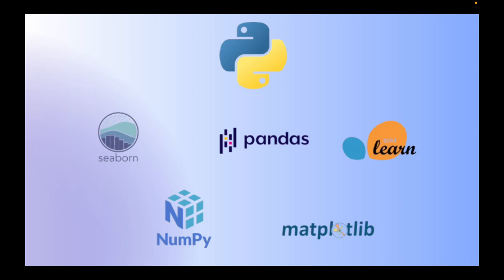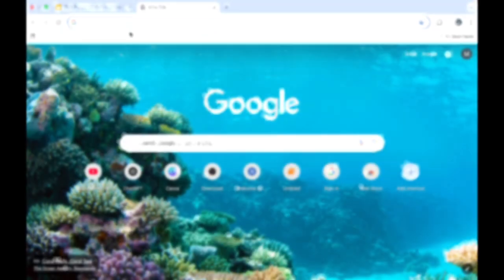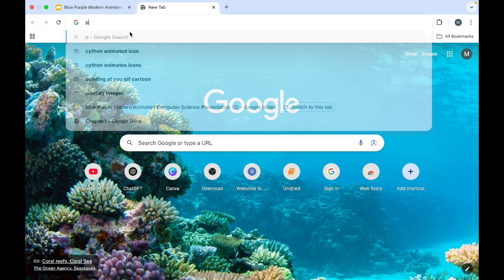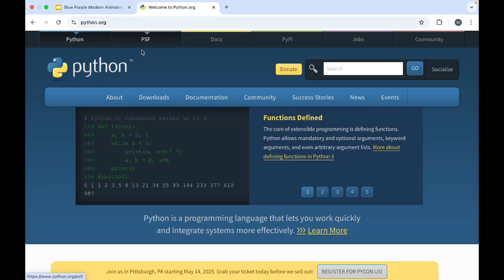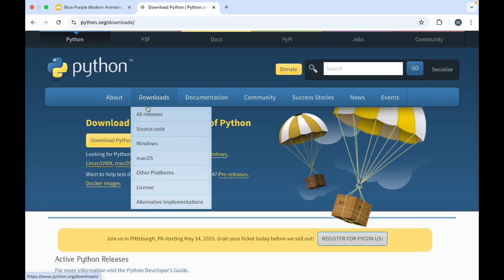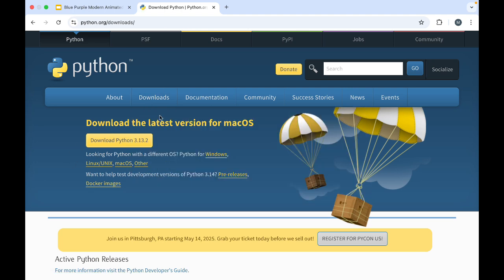To install Python manually, you just have to go to python.org on your browser. When you come to your browser, you type Python and click enter. Here you can see that this interface will open in front of you, and we have all the things present over here. This is the downloads option, and when you come in this, you can see the latest version for your system, whatever it is.